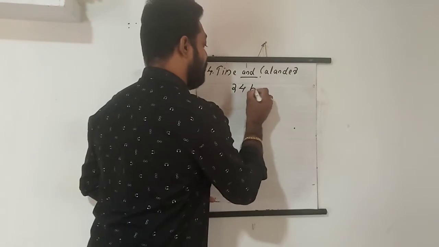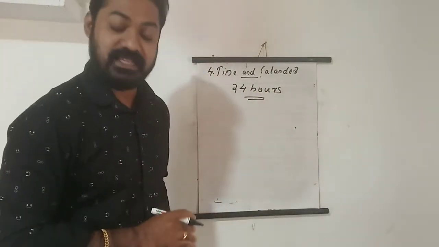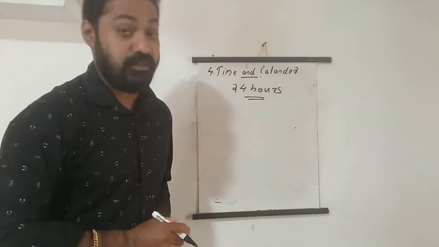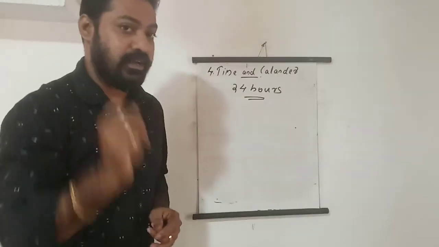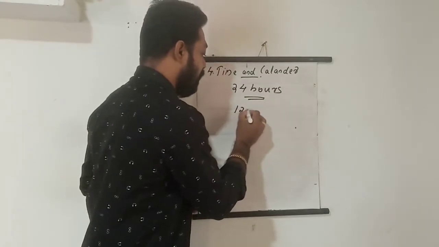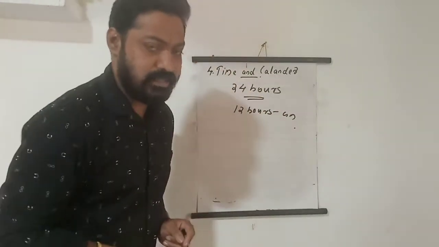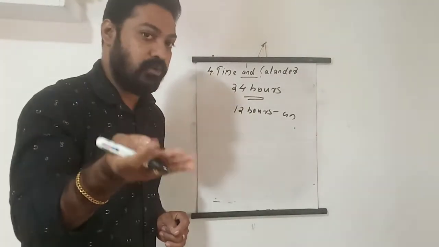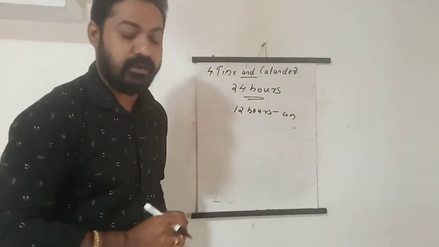We all know that a day has how many hours? 24 hours makes a day. So total 24 hours is there. How are we getting to 24 hours? We know that from 12 midnight to noon, how many hours are there? 12 hours, isn't it? 12 hours are there in AM, because 12 midnight is starting. Then 12 o'clock, 1, 2, 3, 4, 5, 6, 7, 8, 9, 10, 11, 12.